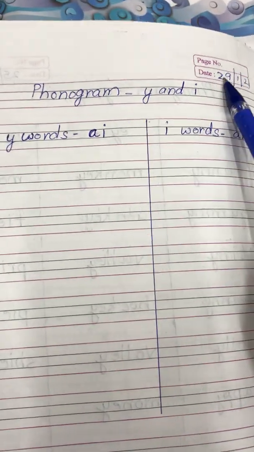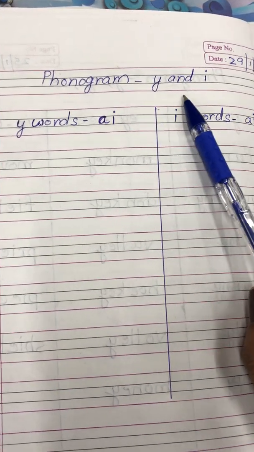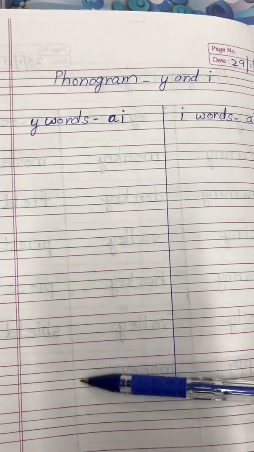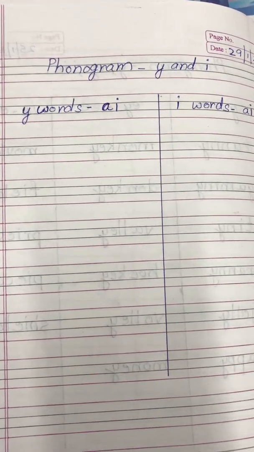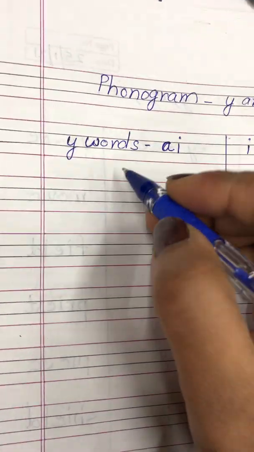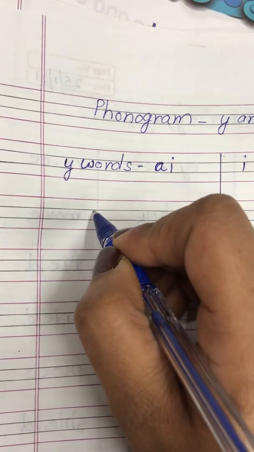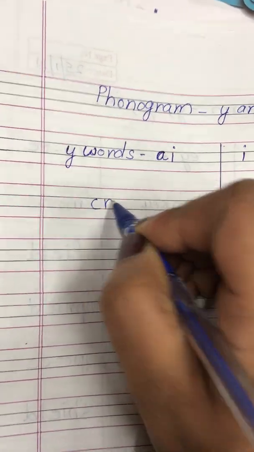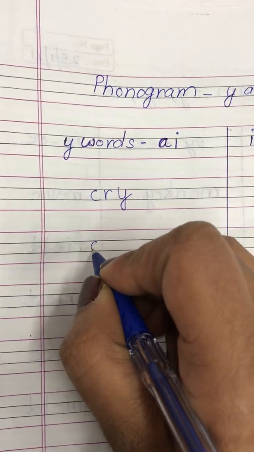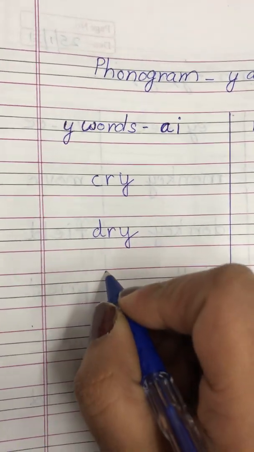Now we will write these words in your notebook. Put the date on the top, 29 January 2021. Put the heading on the top, phonogram Y and I. Now we will write Y words over here and I words over here. This is your homework which you have to do. Y words produce sound I. Let's write the first word: cr, I, cry. Dr, I, dry.